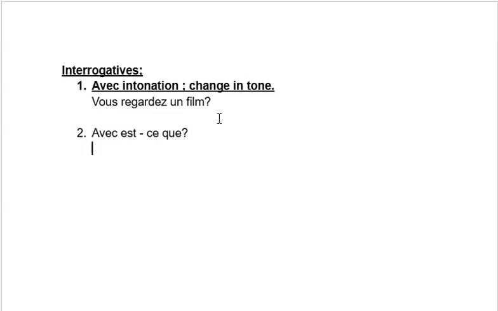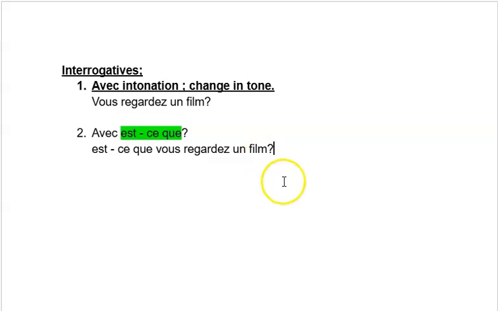I'm just copying this sentence, and you just need to copy this est-ce and keep it before the sentence. It is a question form, right? So you have to change the full stop to a question mark. This is called est-ce question, a yes or no question using est-ce. This is the second form.